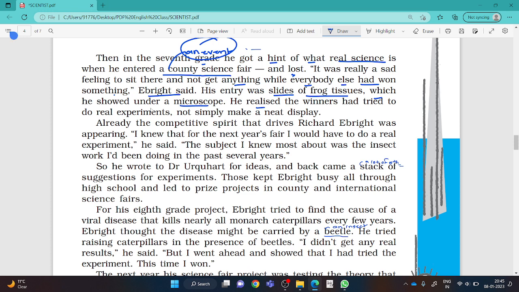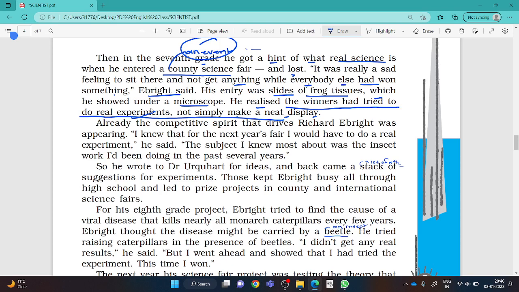He realized, underline this line everyone, this line is very important. He realized the winners had tried to do real experiments and not simply make a neat and clean display. Means Richard Ebright learned that if I really want to win any contest or competition, I will have to be very real towards my experiments.